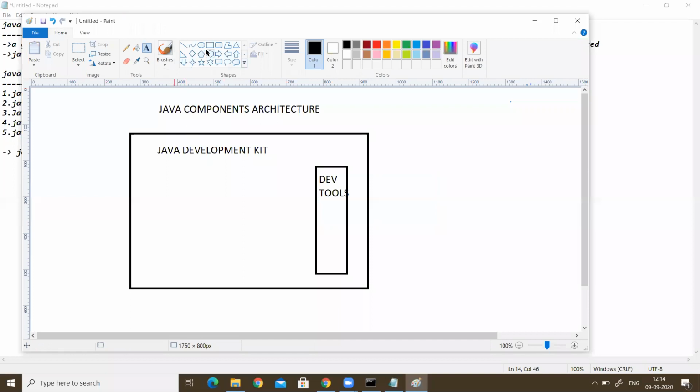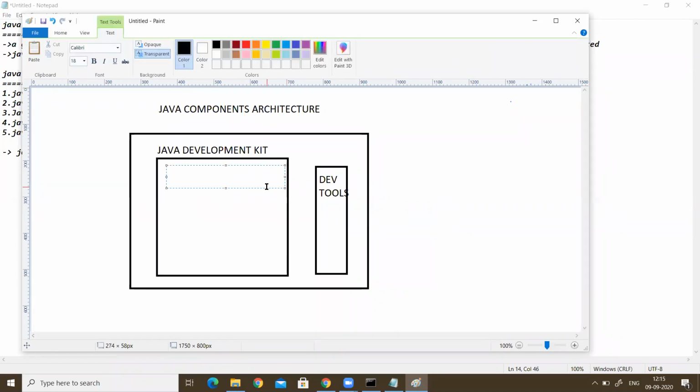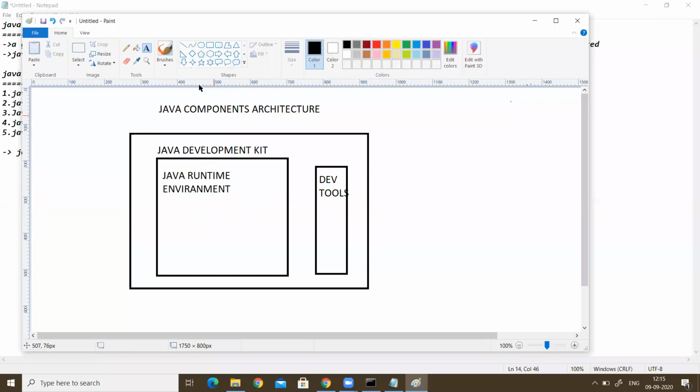Then next, within this, we have the JRE, that is the Java Runtime Environment. This Java Runtime Environment contains some library files also.